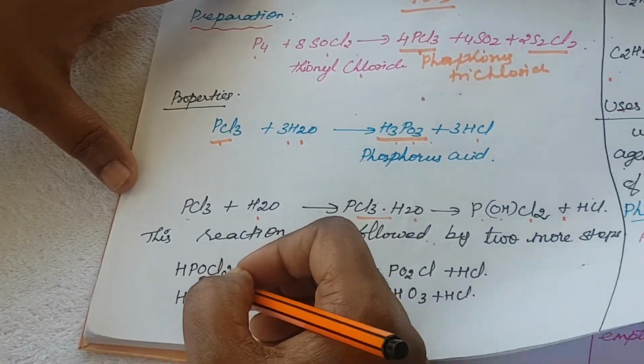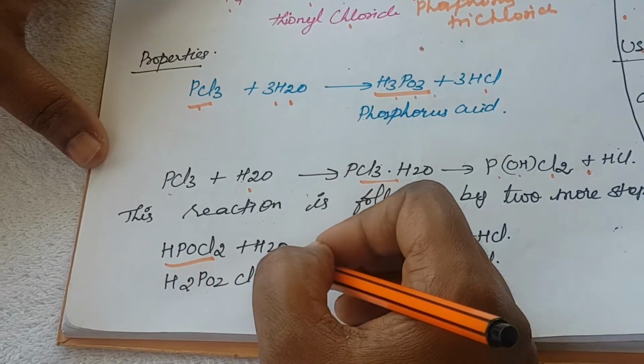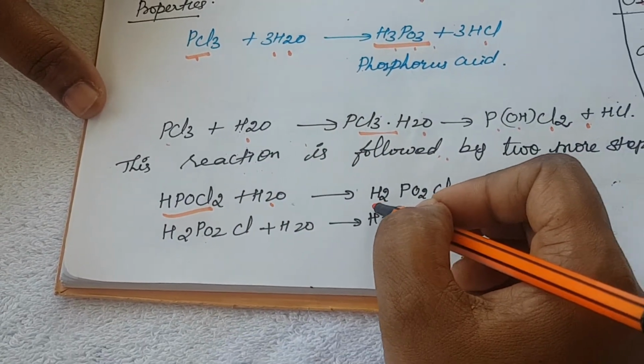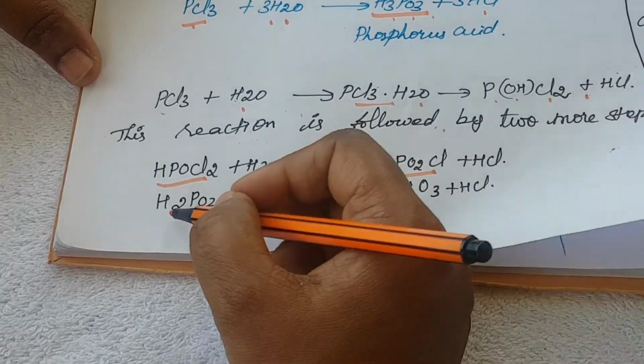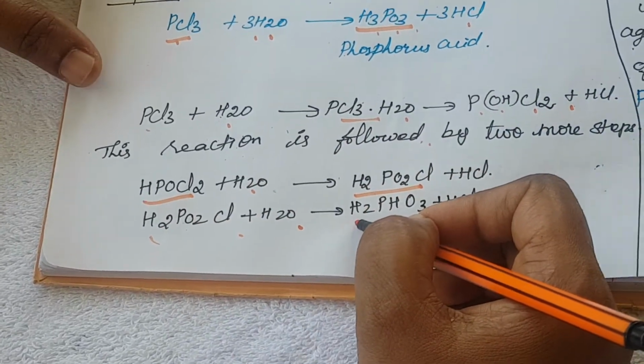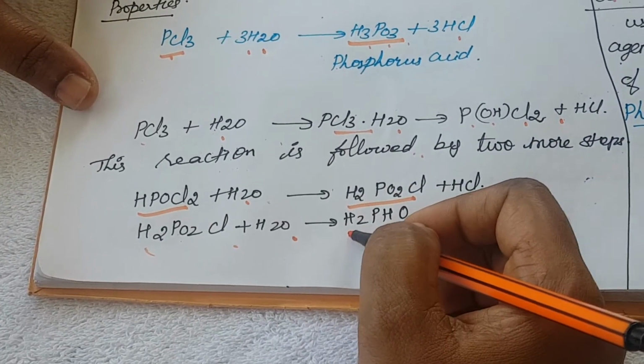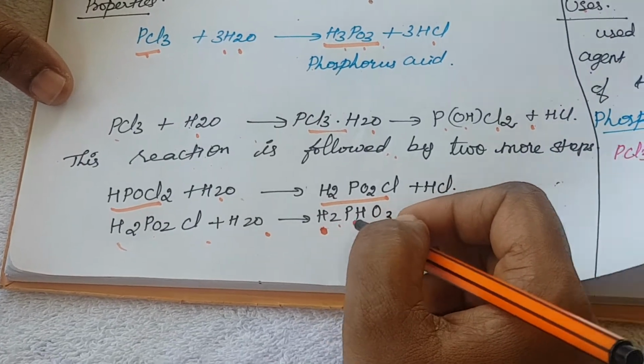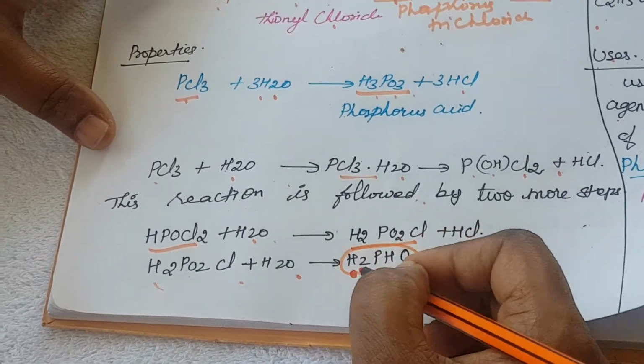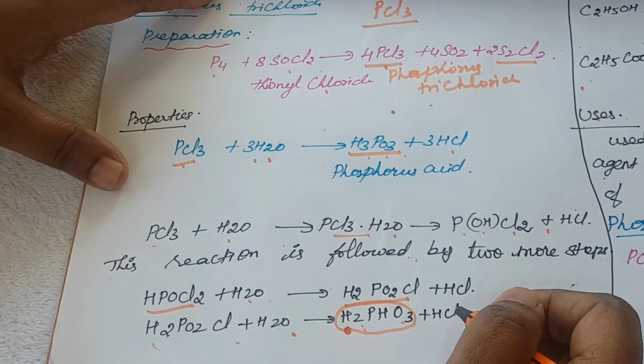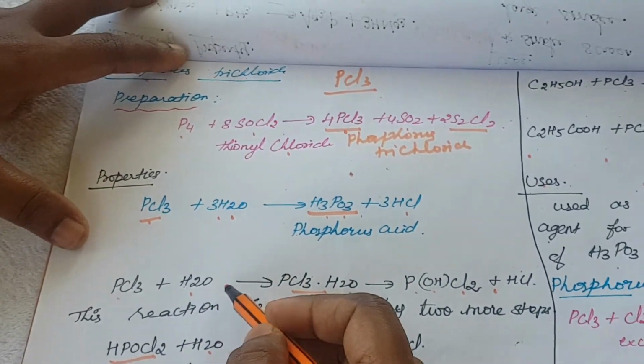So that is the hypochlorite, which reacts with water to form another, H2PO2. Again this reacts with a water molecule, and that is called hydrogen pyrophosphate. So this is the reaction with water molecules.